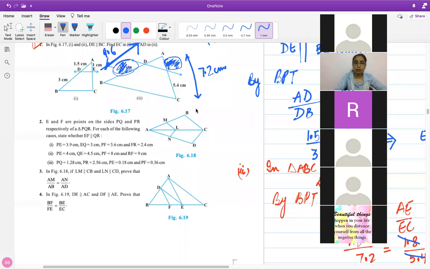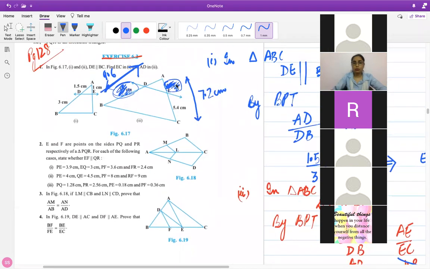I'm just trying to modify the question so you just know how to do it. So what if you were not given these parts? Here the 1.8 is not given, 7.2 is not given, overall 9.6 length is given, and on the right side 7.2 length is given. How would you do then?